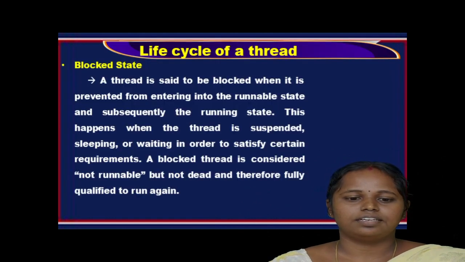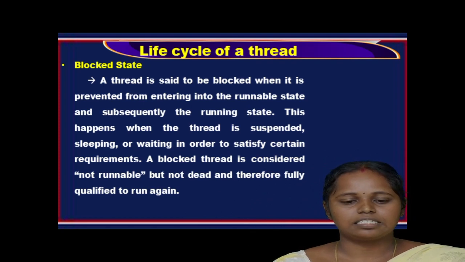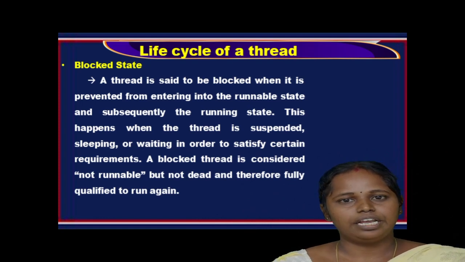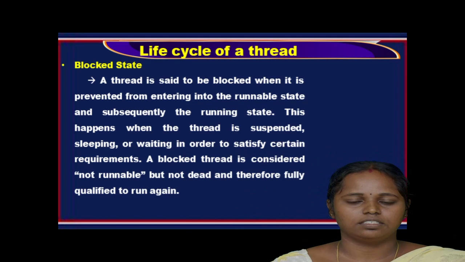So, the blocked state. A thread is said to be blocked when it is prevented from entering the runnable state and subsequently the running state. This happens when the thread is suspended, sleeping, or waiting in order to satisfy certain conditions or requirements. A blocked thread is considered not runnable but not dead, and therefore fully qualified to run again.